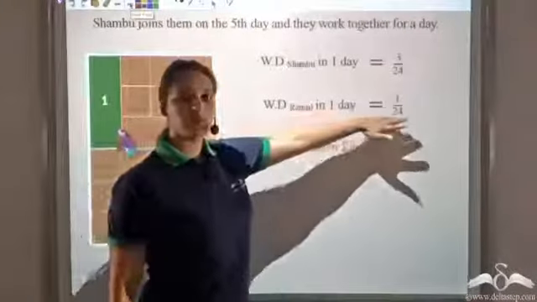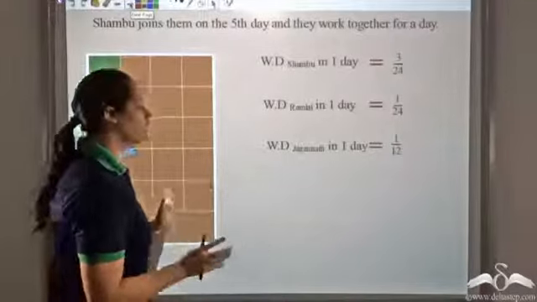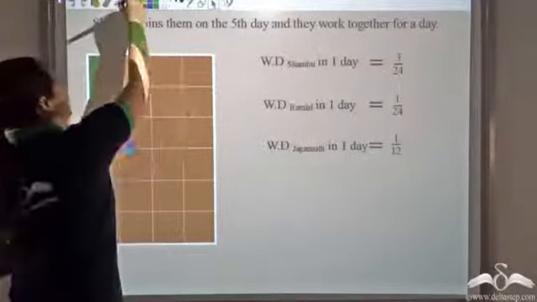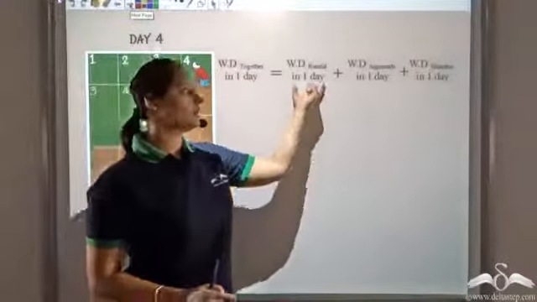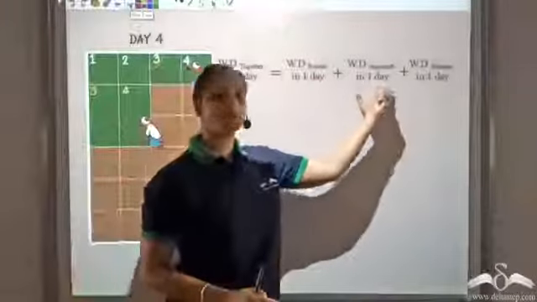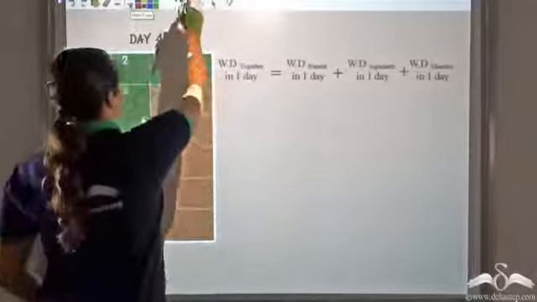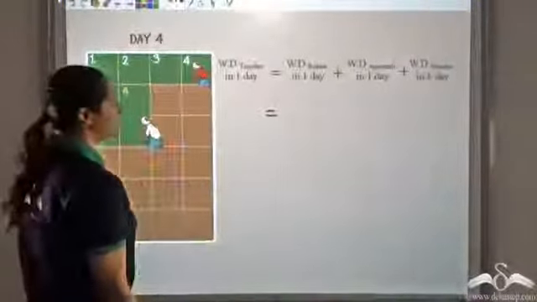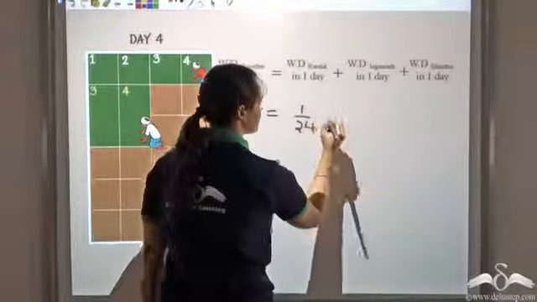Work done by Ramlal is 1 by 24 and work done by Jagannath is 1 by 12. Now all of them work together for 1 day. So total work that they do together in a day would be work done by Ramlal plus work done by Jagannath plus work done by Shambhu, which would be Ramlal is doing 1 by 24, 1 of the 24 equal parts.